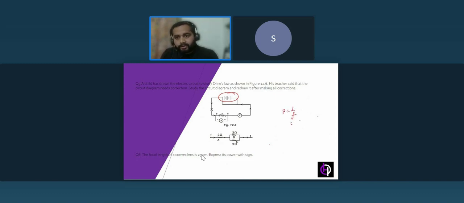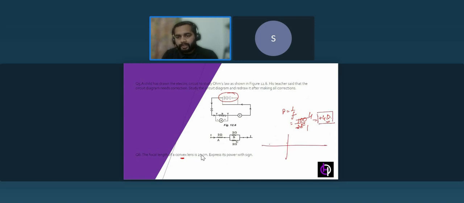So what can you write? You can write it as 1 over 25. But this is in centimeters and we need meters, so just take 100 here. 25 ones are 25, 25 fours are 100. So it will be 4 diopter and it's a convex lens. Convex lens has a positive focal length, so it will be positive.